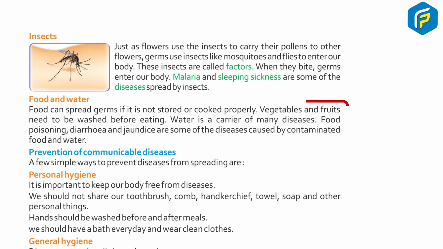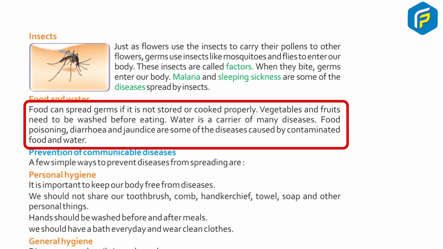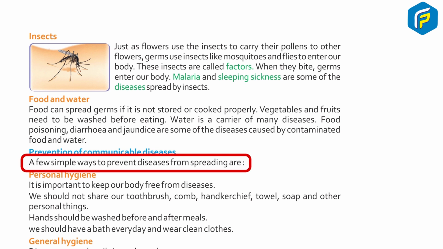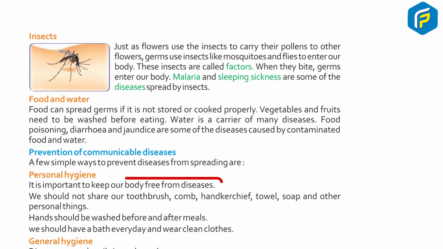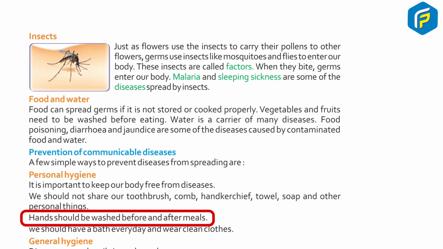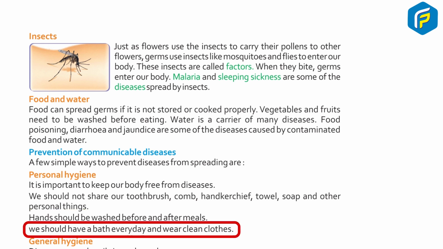Food and water. Food can spread germs if it is not stored or cooked properly. Vegetables and fruits need to be washed before eating. Water is a carrier of many diseases. Food poisoning, diarrhea, and jaundice are some of the diseases caused by contaminated food and water. Prevention of communicable diseases. A few simple ways to prevent diseases from spreading are personal hygiene. It is important to keep our body free from diseases. We should not share our toothbrush, comb, handkerchief, towel, soap, and other personal things. Hands should be washed before and after meals. We should have a bath every day and wear clean clothes.